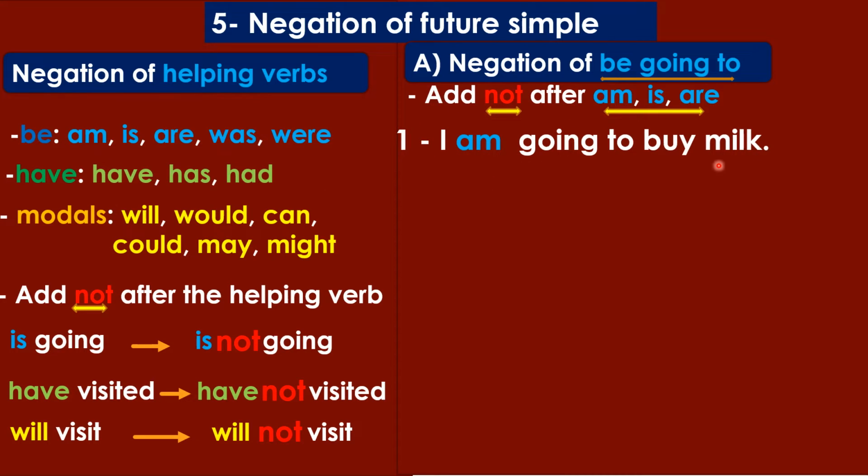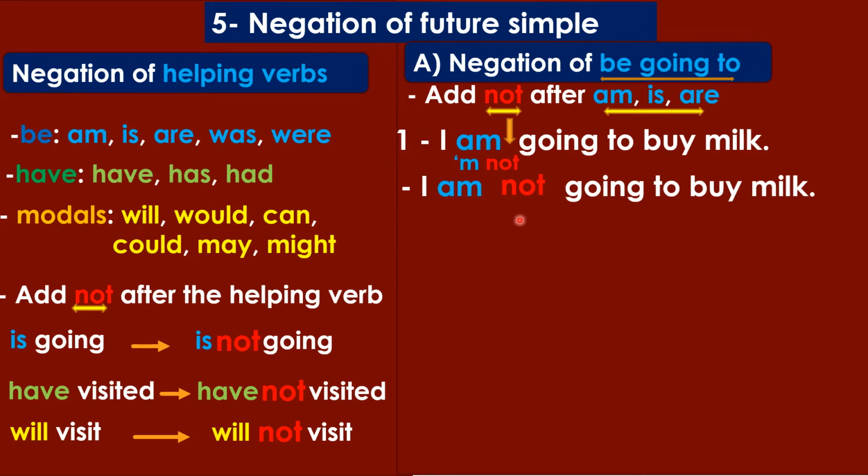I'm going to buy milk. So I say, I put not after am. So I say, I am not going to buy milk. Or ممكن أقول I'm not going to buy milk. And this is the contracted form. طبعا أحط not بعد am. هقول I am not going to buy milk. أو ممكن أستخدم الاختصار اللي هو apostrophe m not.